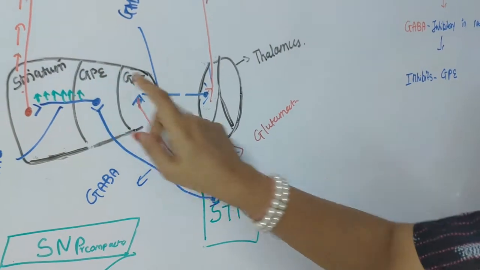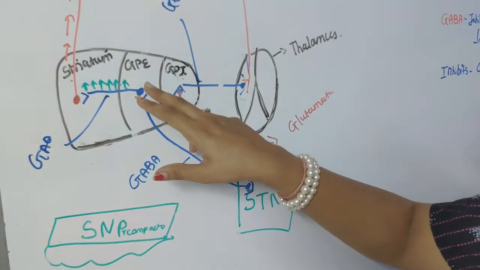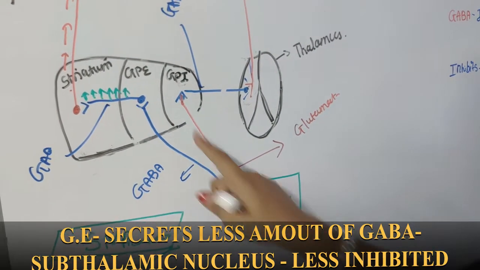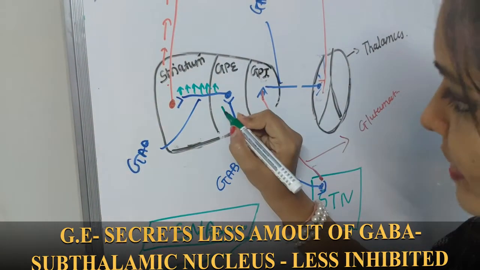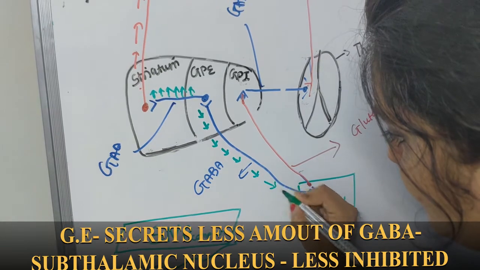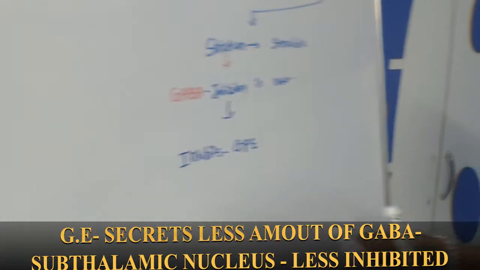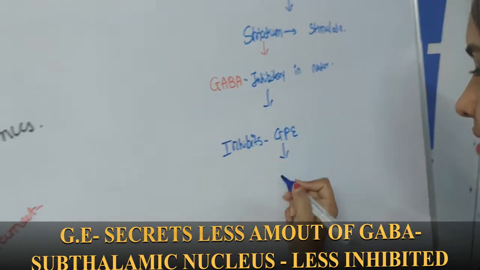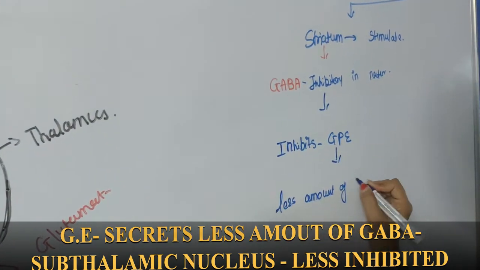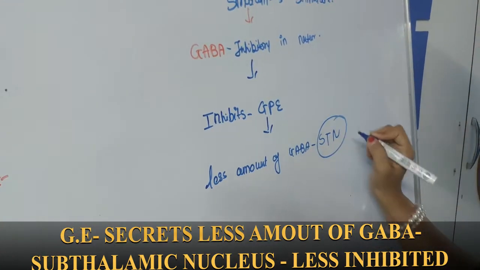Fine. Now, as you see, these fibers originated from globus pallidus externa are also GABAergic fibers. It also consists of GABA, but now this globus pallidus externus is inhibited. So it is not sufficient enough to secrete more GABA. So less amount of GABA is secreted because it is inhibited. So less amount of GABA is secreted over the subthalamic nucleus. We will see here, as GP is inhibited, less amount of GABA is secreted in the subthalamic nucleus.